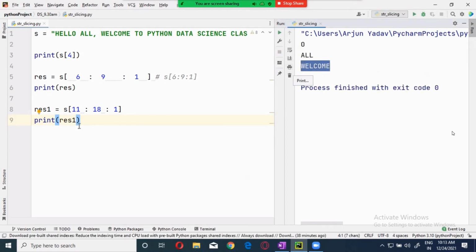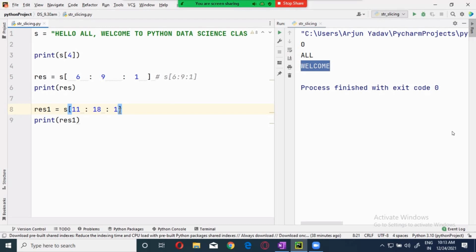Now, whenever I'm giving 1, it gets the starting index and ending index. Now, what step does is decide how you want to print the extracted string. We extracted the string, and how you want to print the extracted string is said with the help of step. When I give it 1, that means I want each and every character.